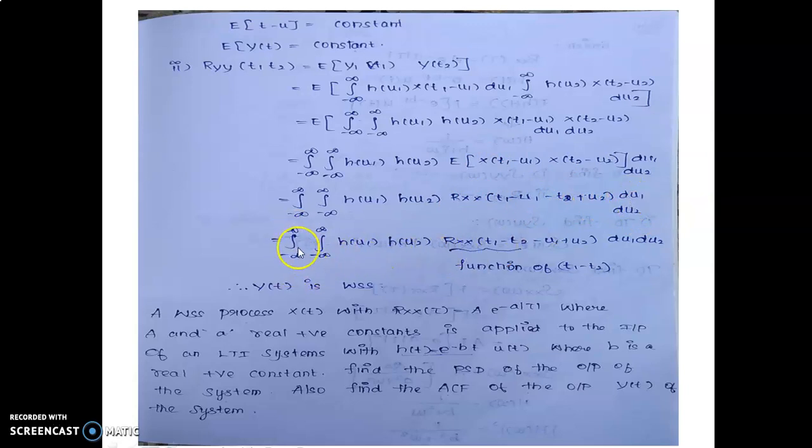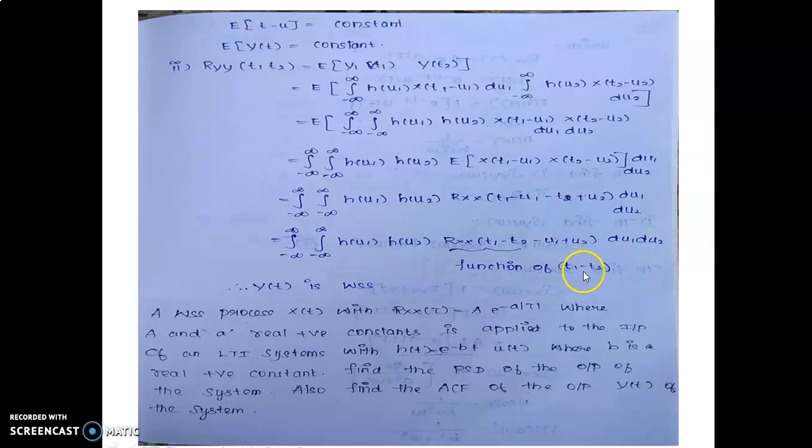So the double integral from minus infinity to plus infinity of h of u1 h of u2 into R_xx of t1 minus t2 minus u1 plus u2 du1 du2.